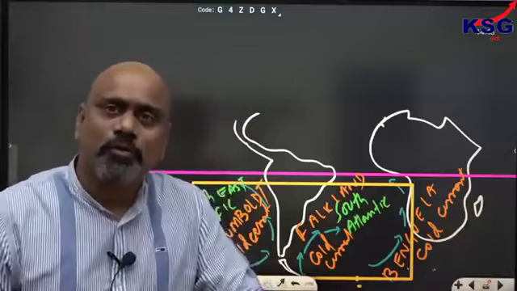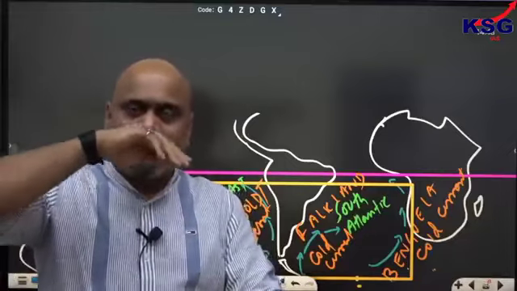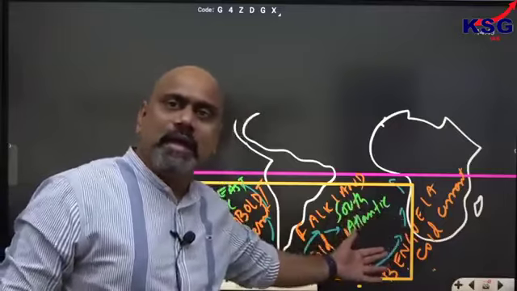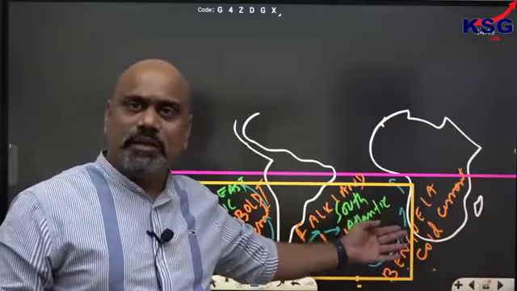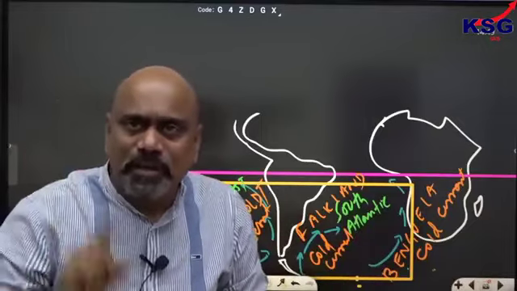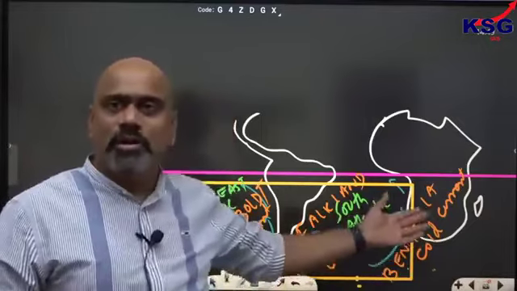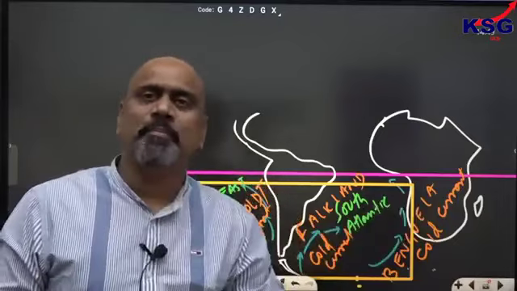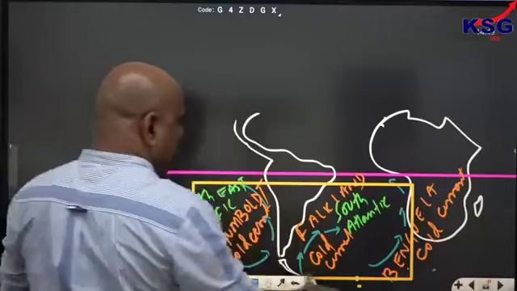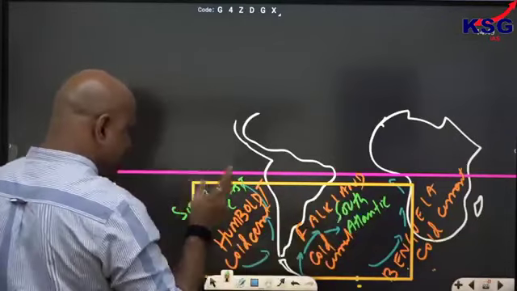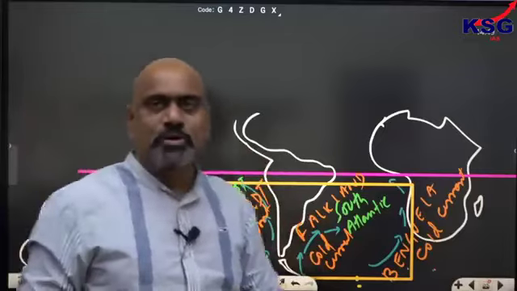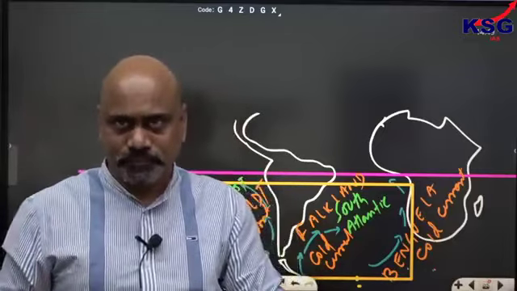So cold water flow means the air above the cold water regions is cool. The air above the cold oceanic regions or cold ocean current regions will be cold. So there will be no evaporation because it's cold water. So it restricts the development of a cyclone. That is the cause South Atlantic and Southeast Pacific regions have no tropical cyclones.